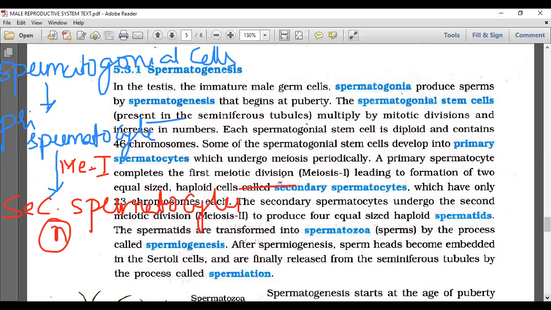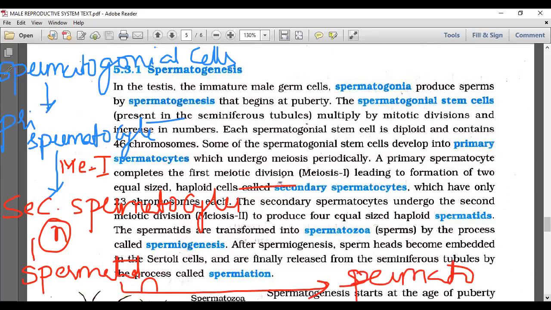After meiosis 1, what can be expected? Haploid cells can be expected. So they undergo the second meiotic division. Secondary spermatocytes undergo the second meiotic division to produce 4 equal-sized spermatids. What are spermatids? They are also haploid. The spermatids are transformed into spermatozoa. The process we call spermiogenesis.